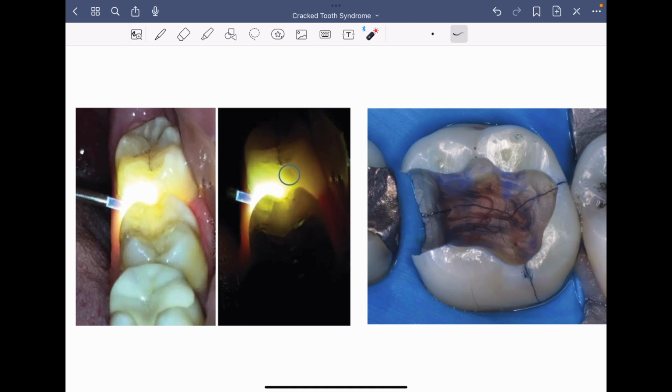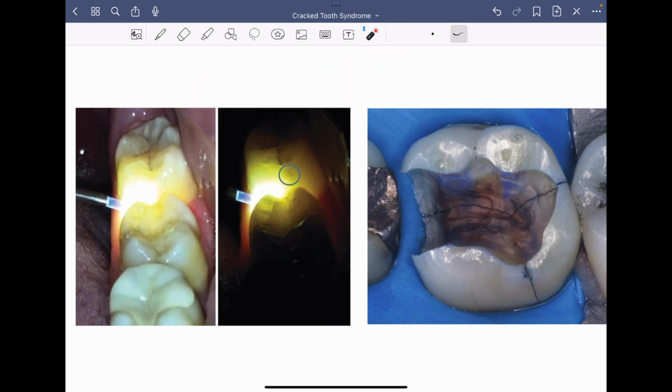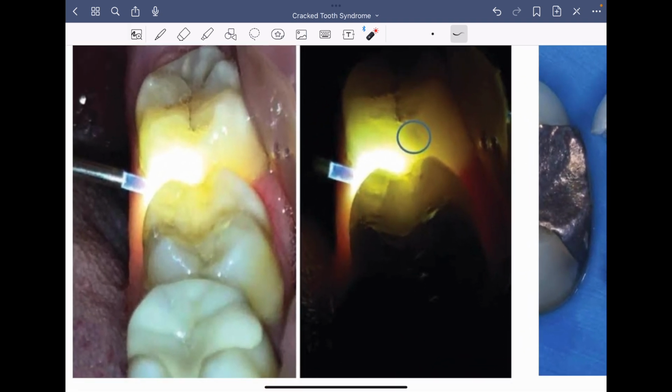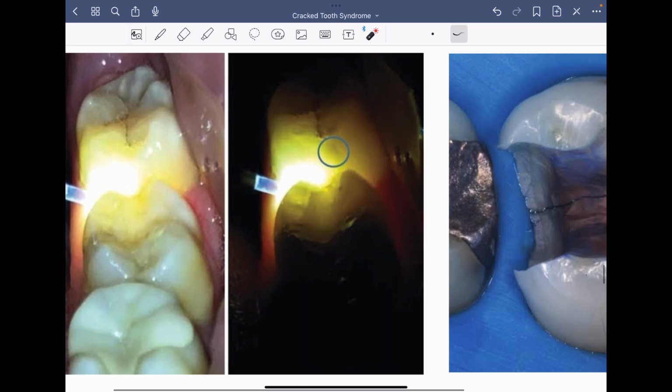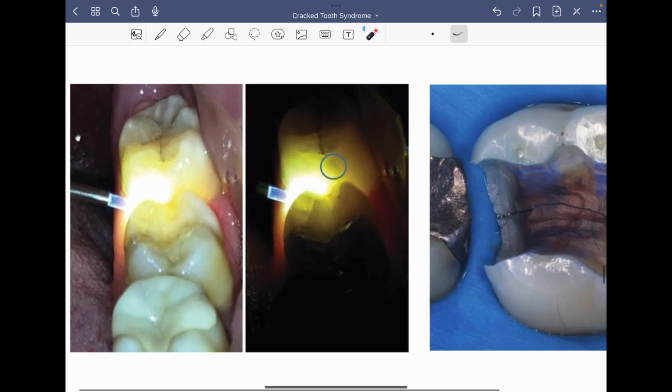So this is a diagram depicting the use of fiber optic light. What we are doing is a transillumination test. You can see clinically this tooth appears absolutely healthy, but when you see it under transillumination or the fiber optic light, you can appreciate the crack. It is here, it is very minute, but yes, it is definitely present. So this light is a very important tool which can help you differentiate cracked tooth syndrome from other pathologies.